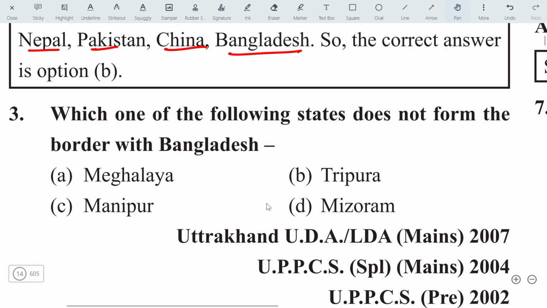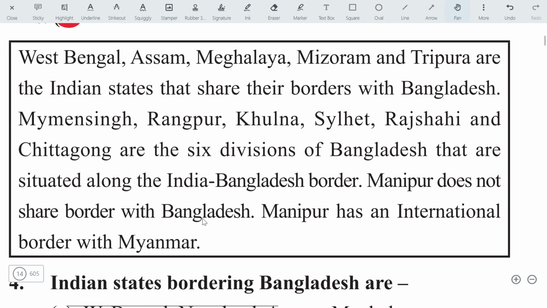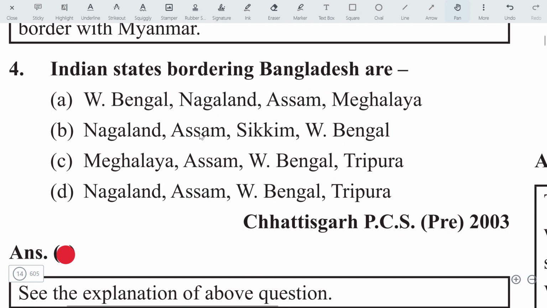Let's move on to the next question. Which one of the following states does not form a border with Bangladesh? Which state? This is Manipur. Manipur forms a boundary with Myanmar. Okay, here are the states which form a boundary with Bangladesh. That is West Bengal, Assam, Meghalaya, Mizoram, Tripura. These are the Indian states which share a boundary with Bangladesh.